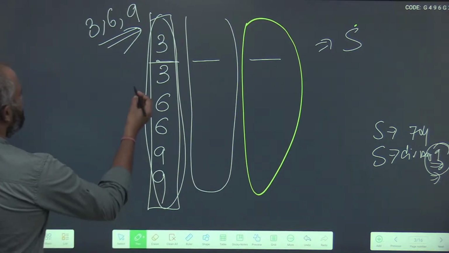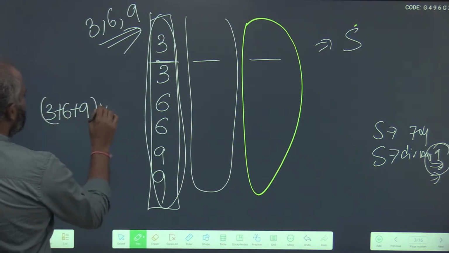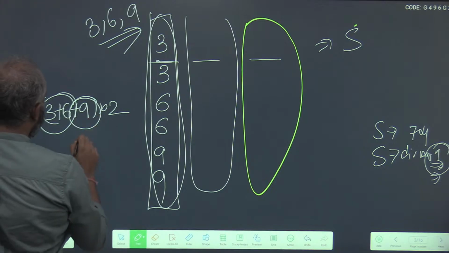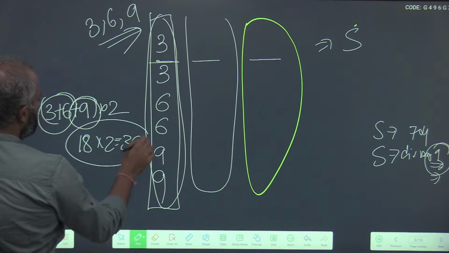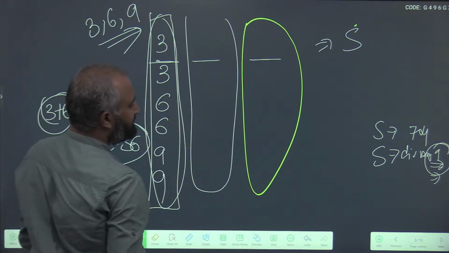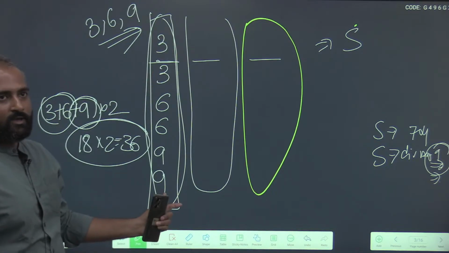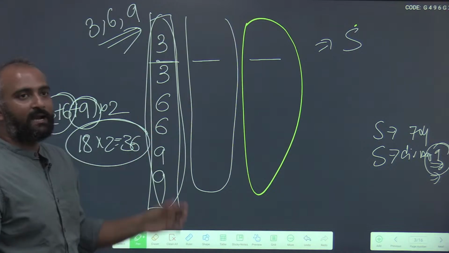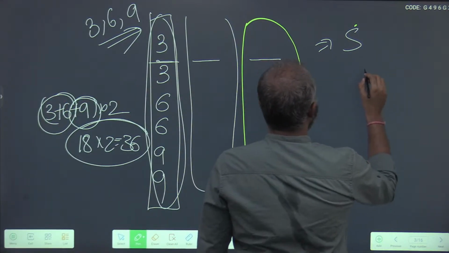It is 3 plus 6 plus 9, into 2. 3 plus 6 is 9, 9 plus 9 is 18, 18 into 2 is 36. So each place, units place, tens place and hundreds place, will return a sum of 36.